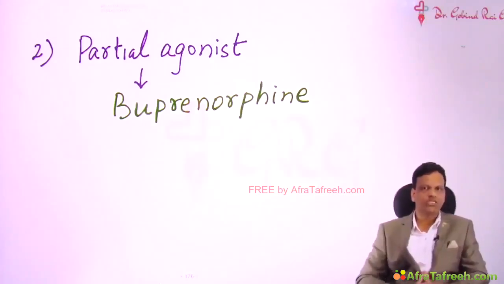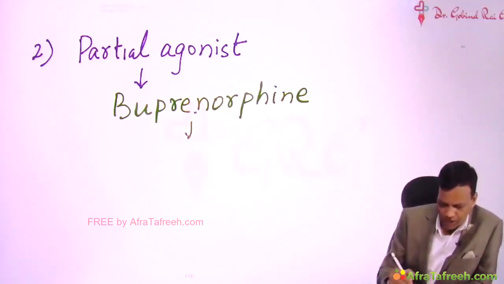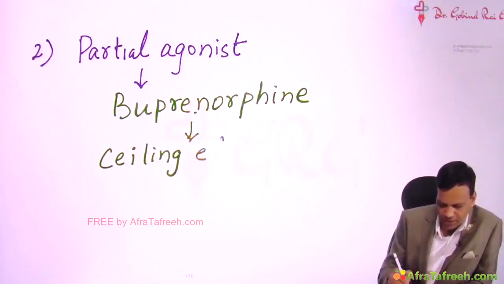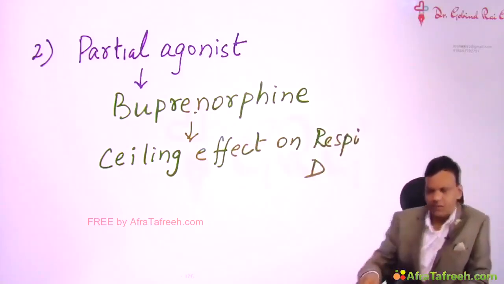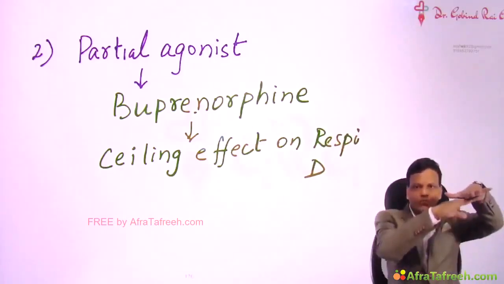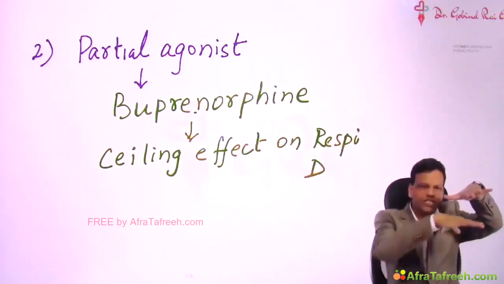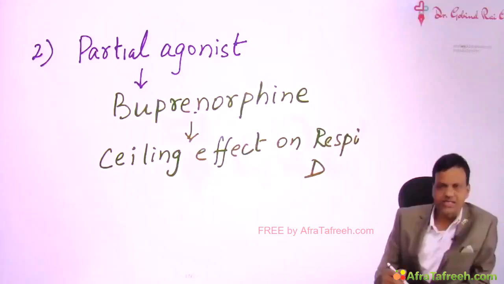So when a partial agonist is given, the respiratory depressant effect will not be that much, and that's why buprenorphine is said to have a ceiling effect on respiratory depression. The meaning of this is it can cause this much respiratory depression only. The ceiling is low. That means even if we increase the dose, the respiratory depressant effect will not increase beyond this. So buprenorphine has a ceiling effect.